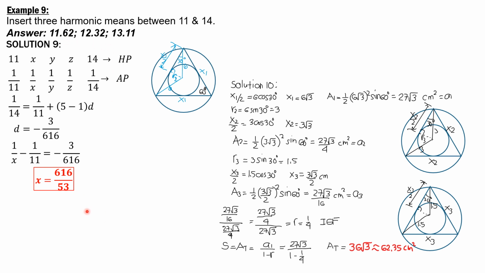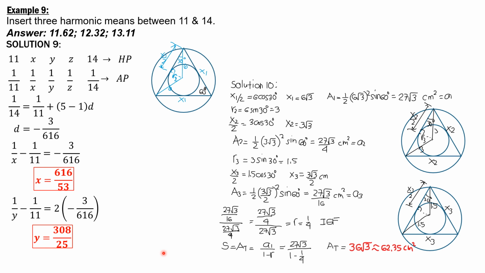Then 1 over y minus 1 over 11 is equal to, so there's a gap of 2, so 2d, because this is the third term and this is the first term. So 1 over y minus 1 over 11 equals 2d, 2 times negative 3 over 616. Solving for y is equal to 308 over 25, that's 12.32 in decimal.